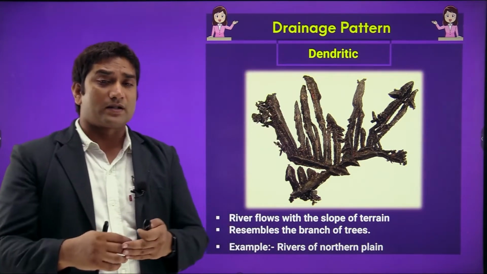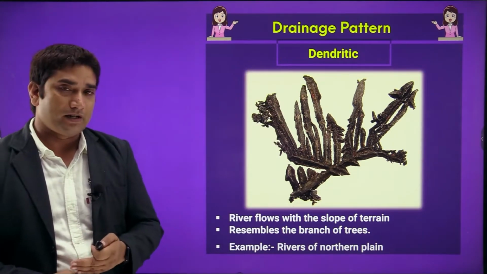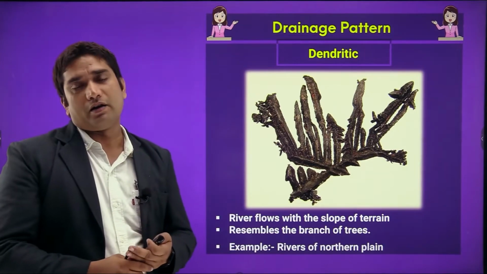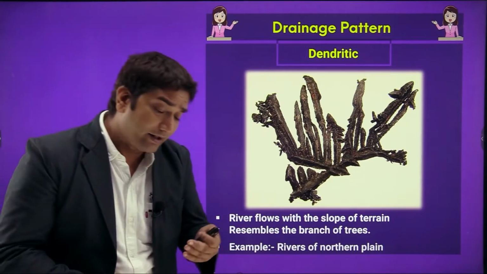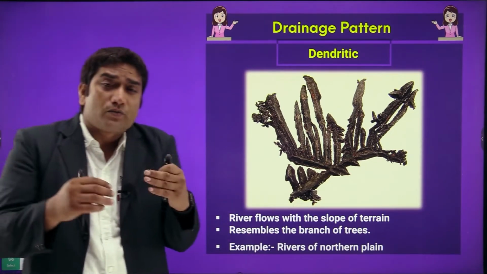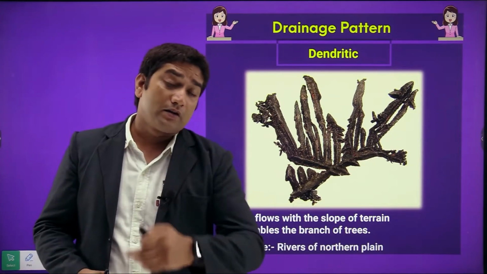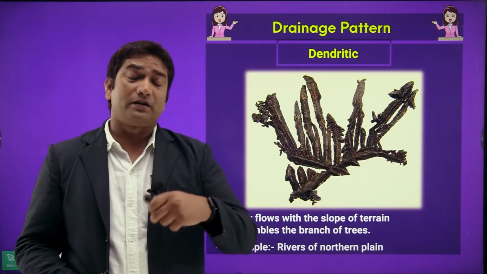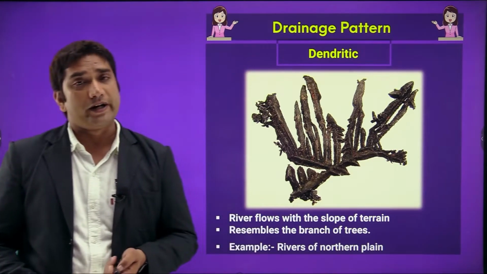So these rivers flow with the slope of the terrain. So ये terrain slope के accordingly ये rivers flow करती हैं and they always resemble the branches of a tree. For example, the rivers which are flowing in the northern plain area. So these are the basic example of dendritic drainage pattern system.